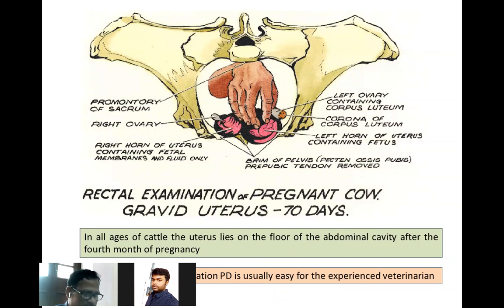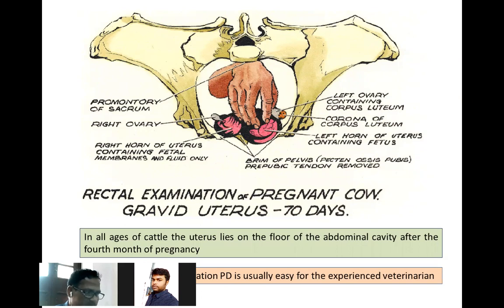After 45 to 55 days of gestation, pregnancy diagnosis is usually easy for experienced veterinarians. A very experienced veterinarian can diagnose pregnancy at 45 days. Not everyone can, because it needs a lot of experience.